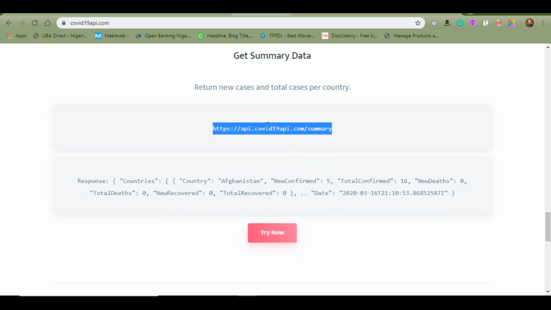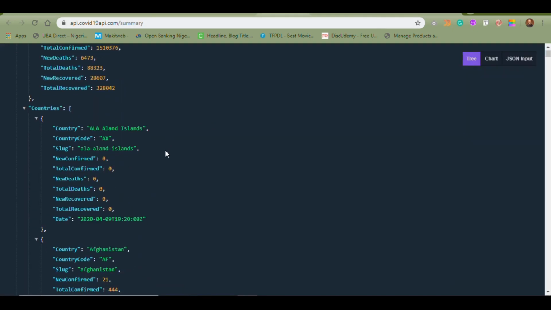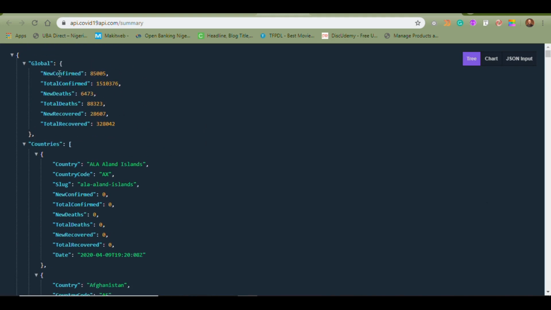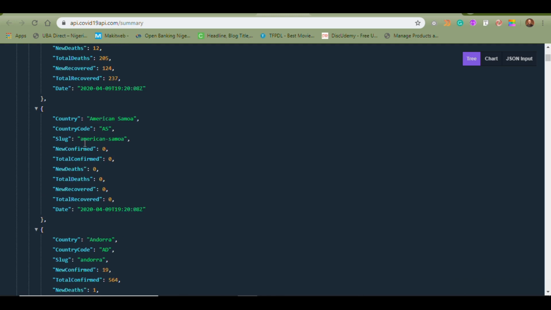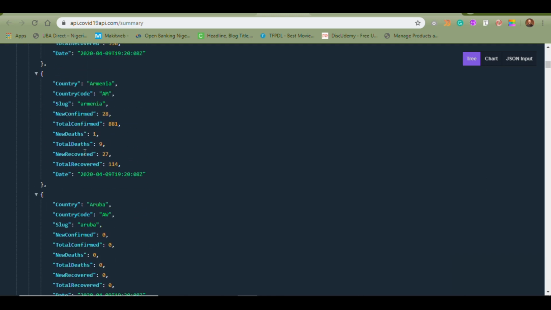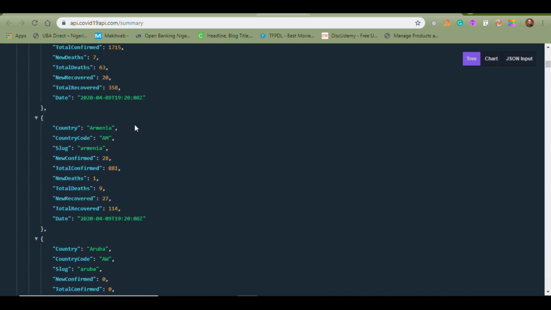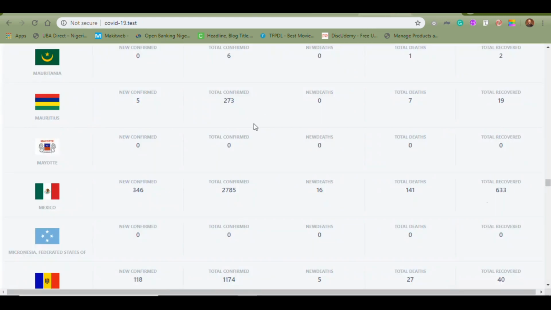Let's go and open this summary. I think it's better for us. So I open the summary, and yeah, you can see how it looks. You have new confirmed cases, total confirmed cases, new deaths as of today, new recovered cases, total recovered cases. So you have all the information for every country. If you scroll down, every single country in the world, the total number of confirmed cases. So this was the very API I used to build this application.